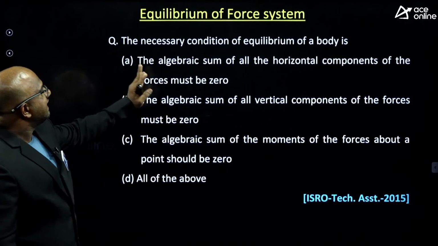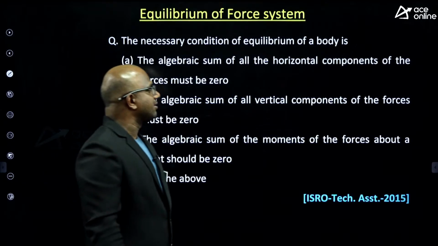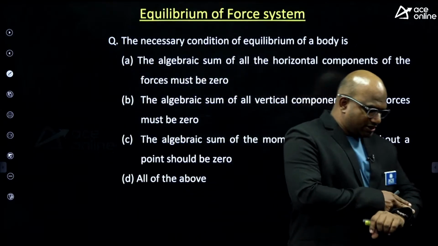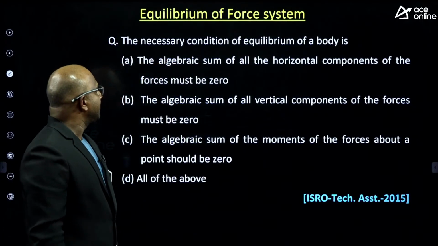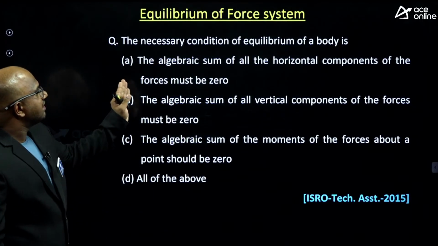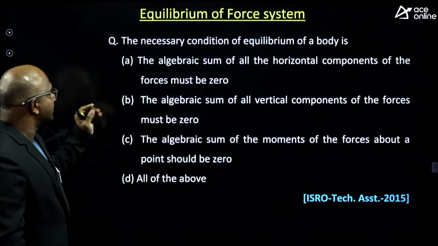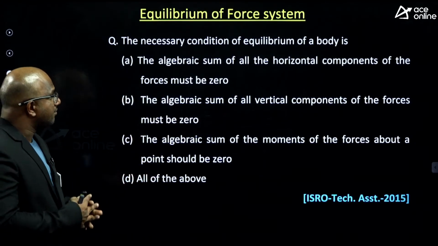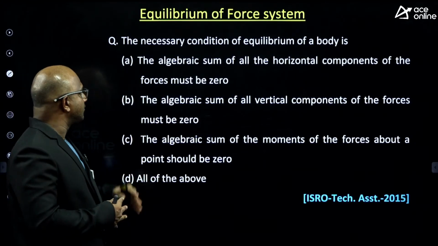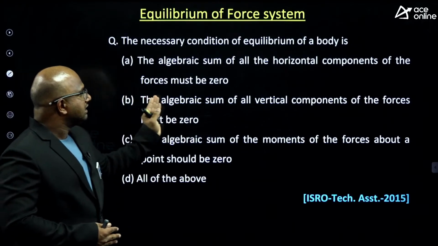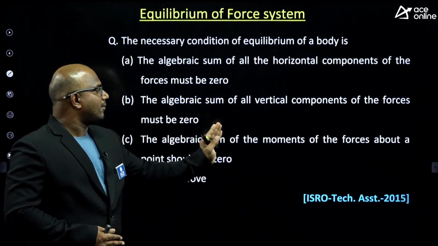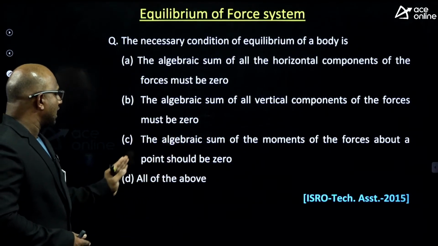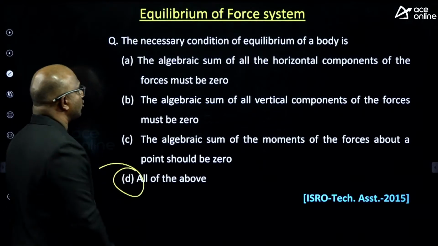Next. The necessary condition of equilibrium of a body is, please try this question. The algebraic sum of all the horizontal components of the forces must be 0. All the vertical components must be 0. Algebraic sum of all the moments of the force about a point must be 0, and all the above. The answer is all the above.